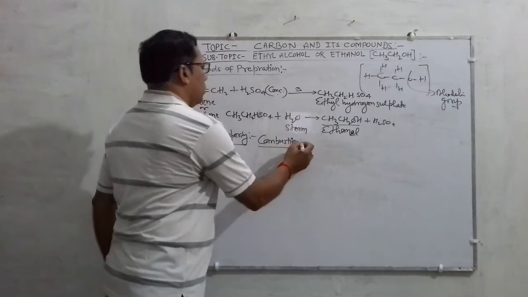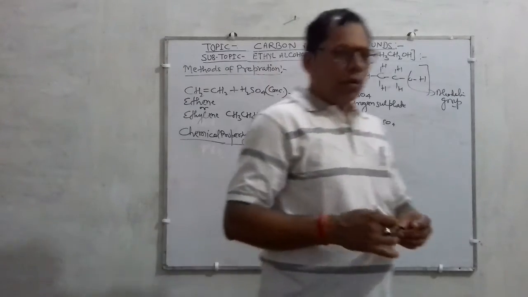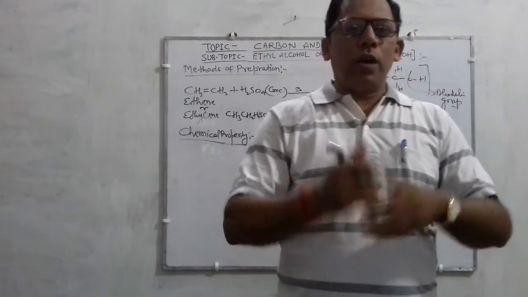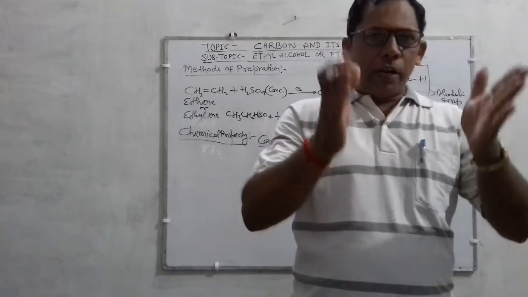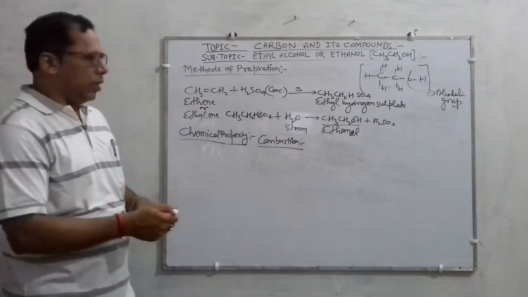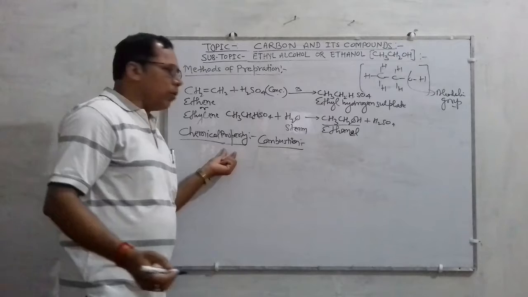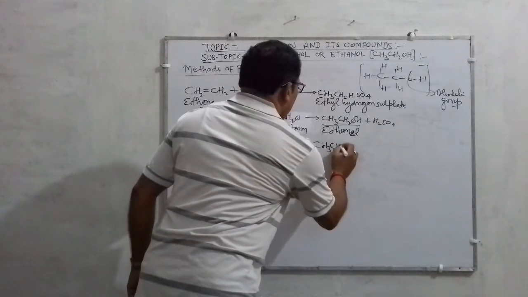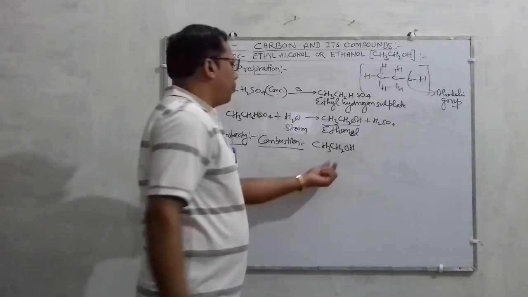Combustion reaction means when ethanol is treated with air or oxygen, it gets converted into carbon dioxide and water along with heat and light. Thus this reaction is known as the combustion reaction. The reaction is very important, you have to remember it.